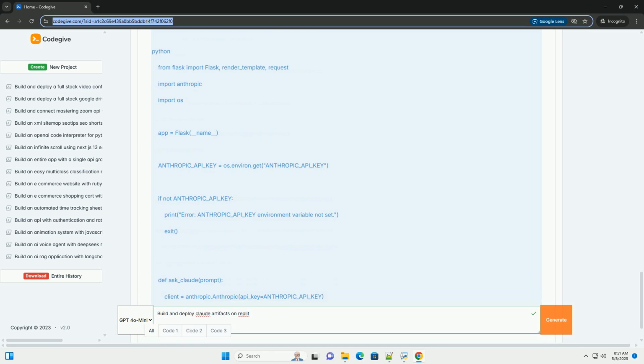Prerequisites. 1. Replit account: sign up for a free account at https://replit.com. 2. Anthropic API key: you need an Anthropic API key to access the Claude models.